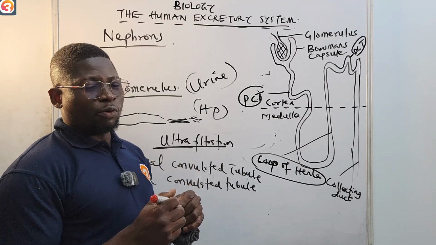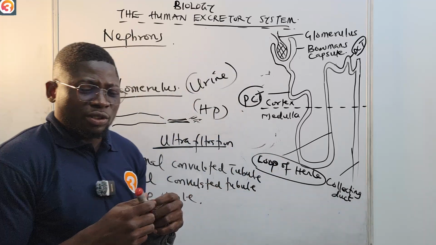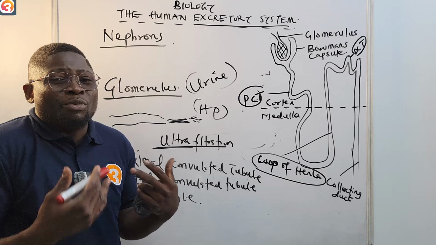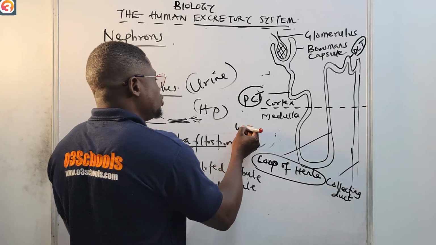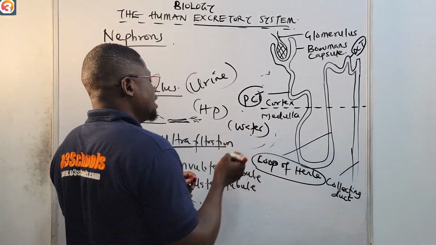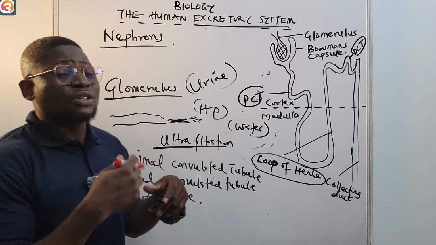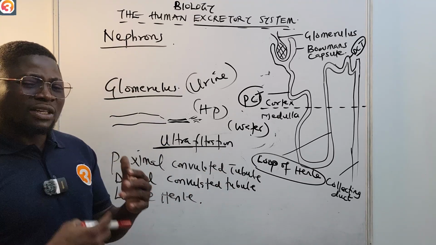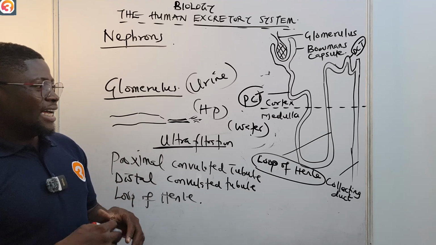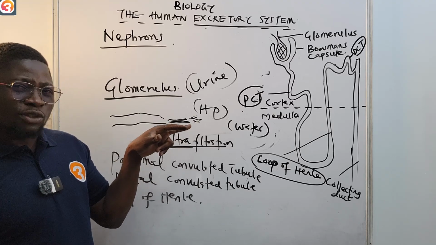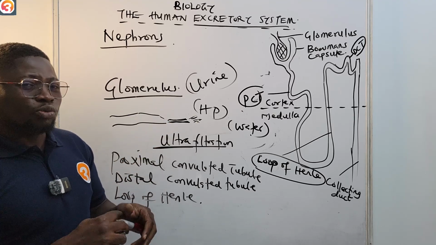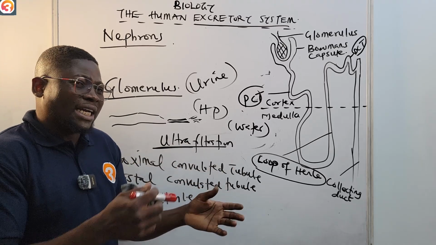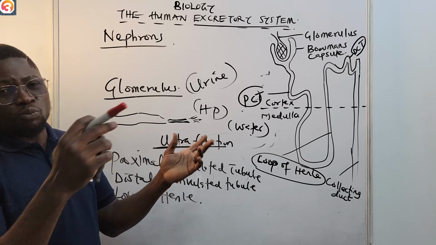So also we see that the water which we take in, the amount of water, how much water we need in our body, is also regulated. That's why once you drink a lot of water, you see yourself frequenting the toilet, isn't it? It's because it is being regulated together with other nutrients that we need, which are taken back to the blood, while the excess water is being removed.